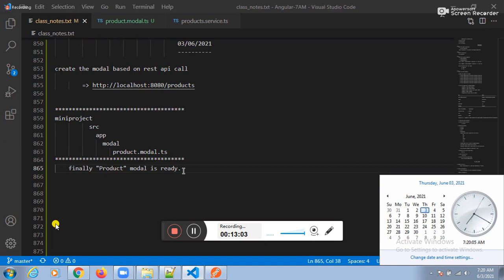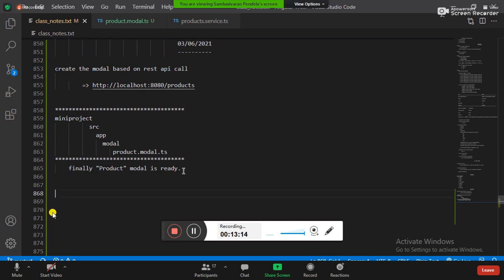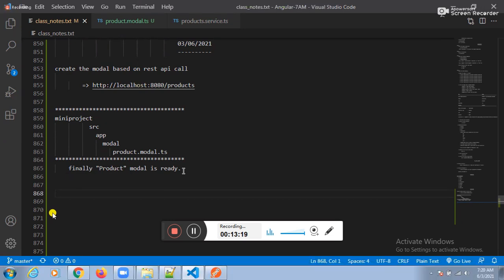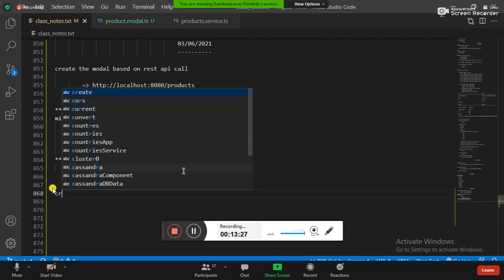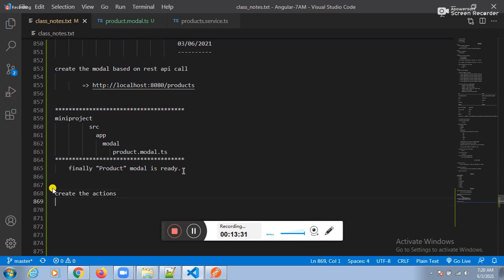After making the product model ready, can I create the ideas? Help me here, guys. Ideas technically, what do you call? Actions. So can I create the ideas? Yes, sir. How to create the ideas? Create the actions. We should be in a position to create the actions.